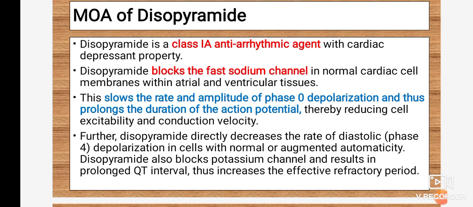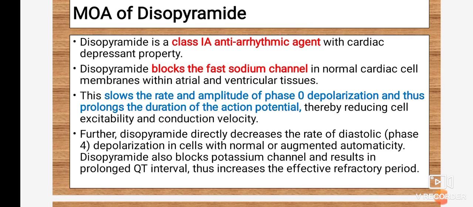It blocks the fast sodium channels in normal cardiac cell membranes within the atrial and ventricular tissues. So it slows the rate of the amplitude of the phase 0 depolarization and thus prolongs the duration of the action potential. Due to the prolongation of action potential duration, they can easily be used in the treatment of arrhythmia, thereby reducing cell excitability and conduction velocity.